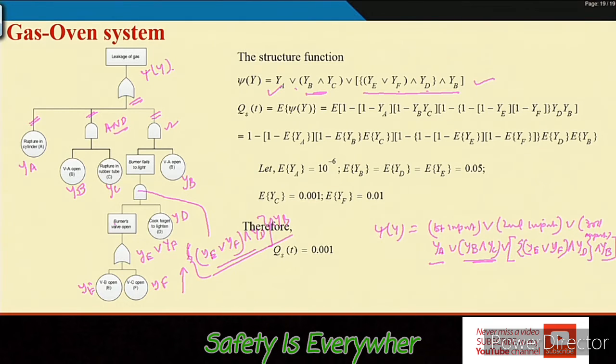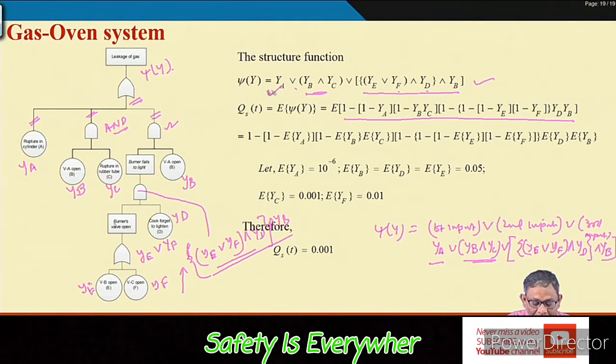So once you know the structure function, then you know how the expected value is to be computed. So what will be the case? For the expected value, I go for the algebraic form, which is this one in between what is given here.